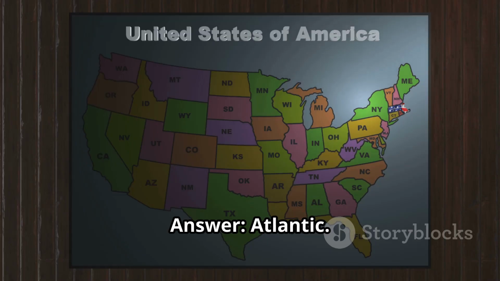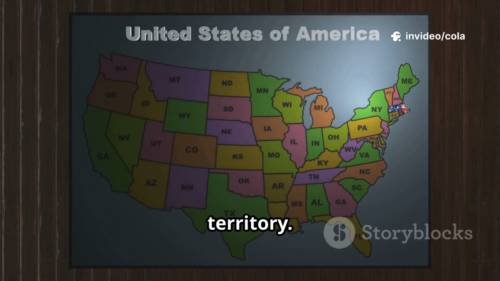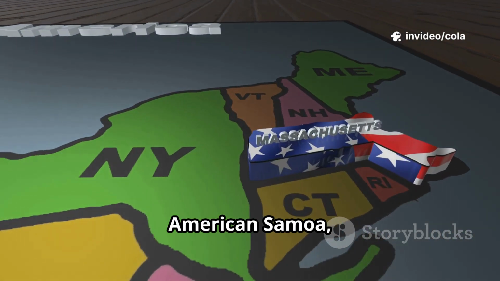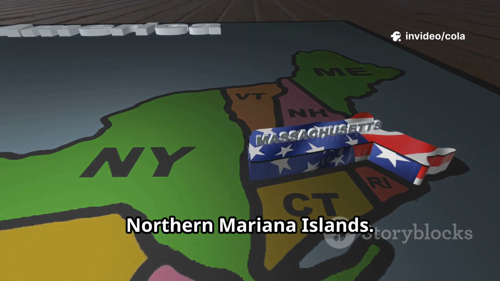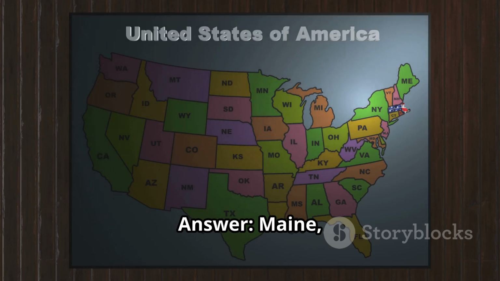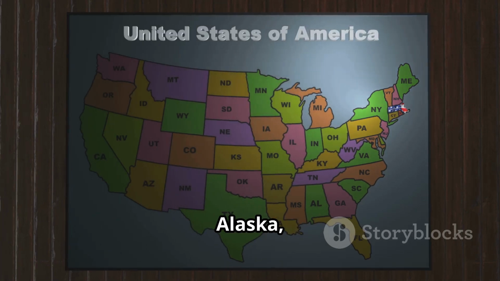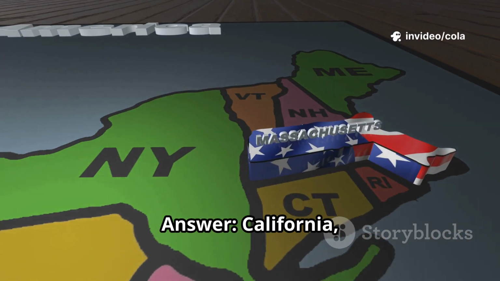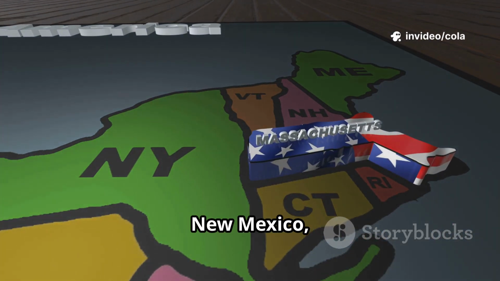Question 90. Ocean on the east coast. Answer, Atlantic. Question 91. Name one U.S. territory. Answer, Puerto Rico, U.S. Virgin Islands, Guam, American Samoa, Northern Mariana Islands. Question 92. Name one state that borders Canada. Answer, Maine, New York, Michigan, Washington, Alaska, and others. Question 93. Name a state that borders Mexico. Answer, California, Arizona, New Mexico, Texas.